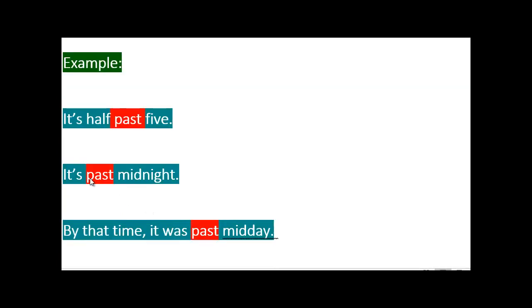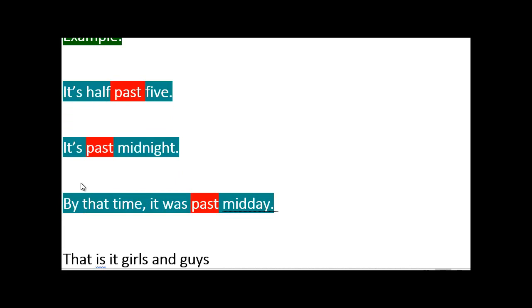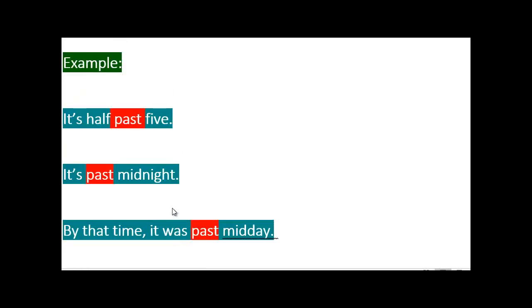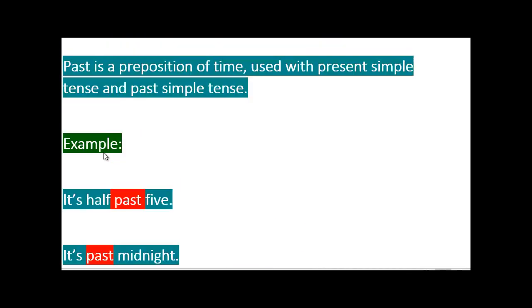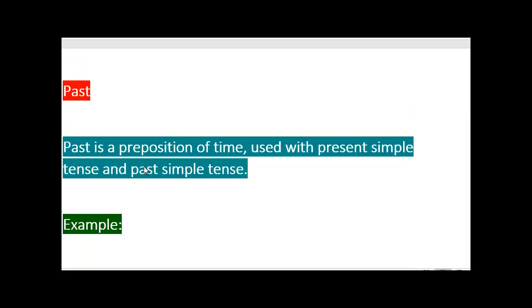It is, that's present simple. By that time, it was past midday. So was here is past simple, and it is is present simple. So we have a present simple and a past simple, exactly like what we said about past.